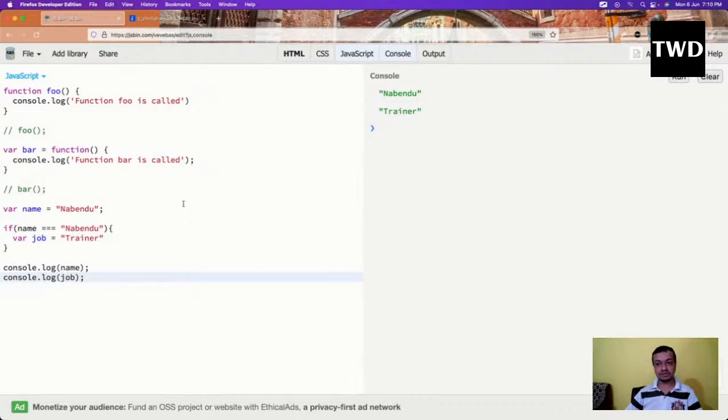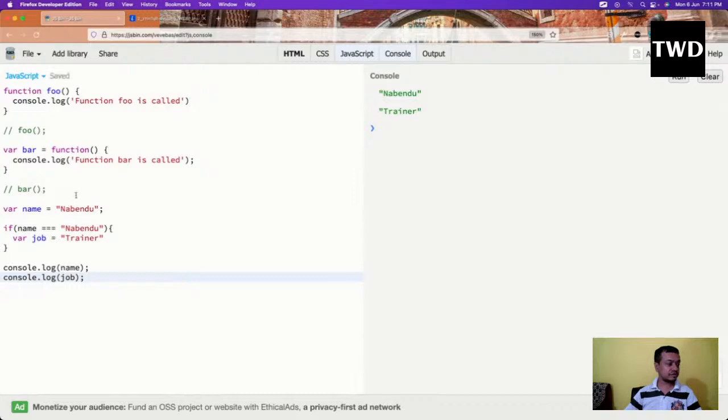And to solve this issue, let was introduced. As I told, we are not going to learn much about those things. I teach those in my JavaScript beginners to advanced course also, so please go through that. We are going to learn something different here. So this is the problem with var. It is not a block scope, but a functional scope.